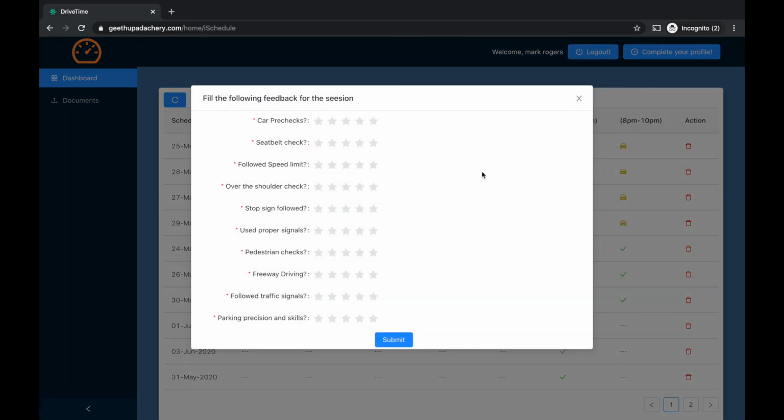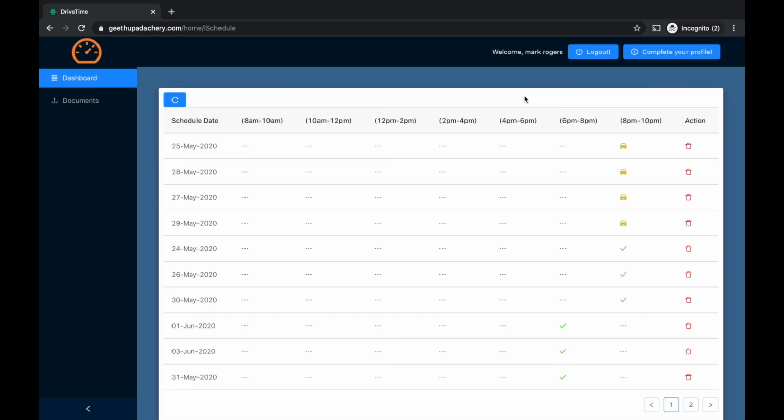And once the session is done, he can give feedback to the user, and we'll use this feedback to represent and plot the graphs and use for analytics purposes. So let's try. Okay, feedback is submitted. Now the student will see that in his report section.